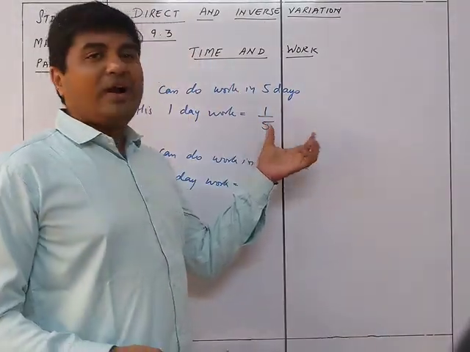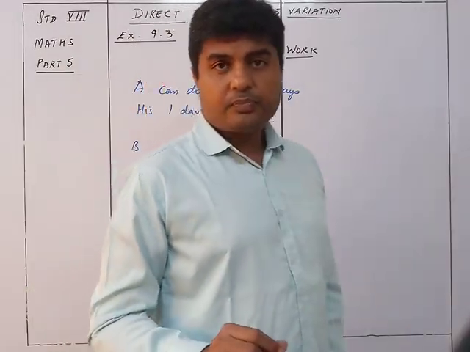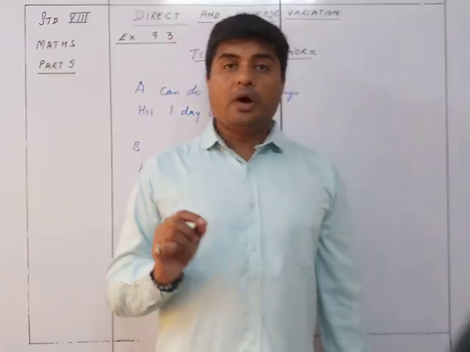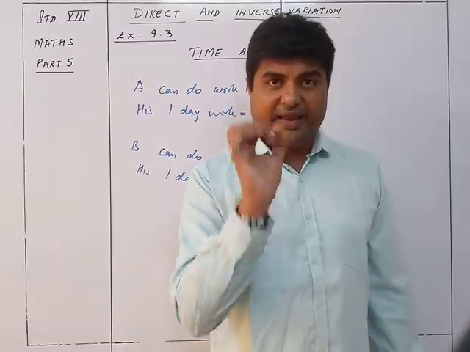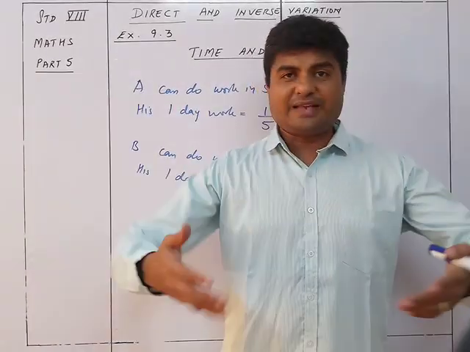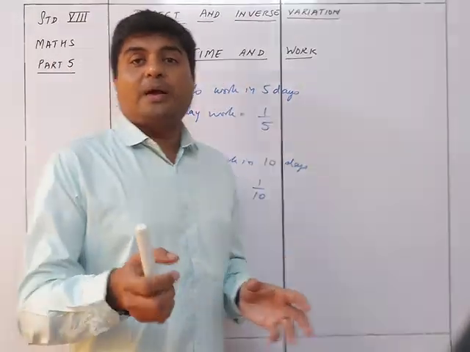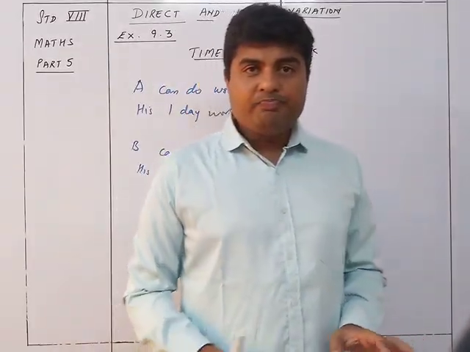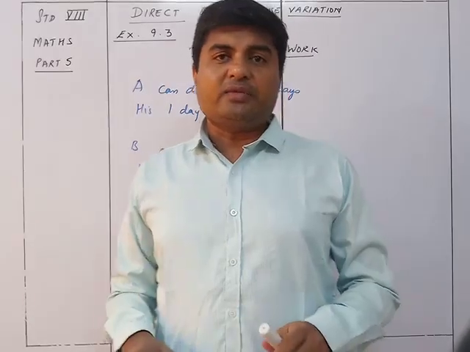A will complete 1/5 of the work and B will complete 1/10 of the work in 1 day. Got it? If A and B both work simultaneously at the same time, A as per his speed will complete 1/5 of the work in 1 day, and B as per his speed is going to complete 1/10 of the work in 1 day.